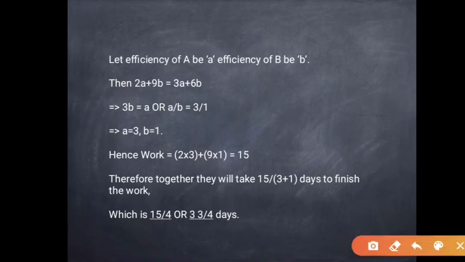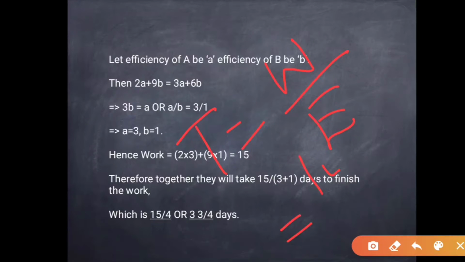Now we have to find in how many days they will finish the work working together. We know that time is equal to work by efficiency. What is the work? 15. What is the total efficiency?